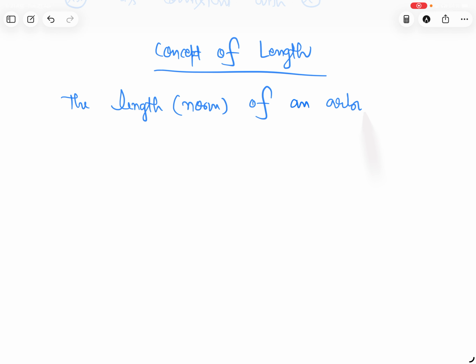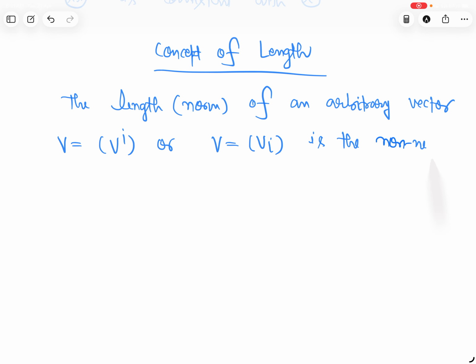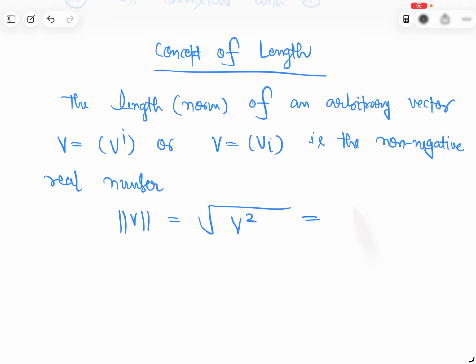So we are doing one example. It will be more clear. Example. Under the matrix, one minute.